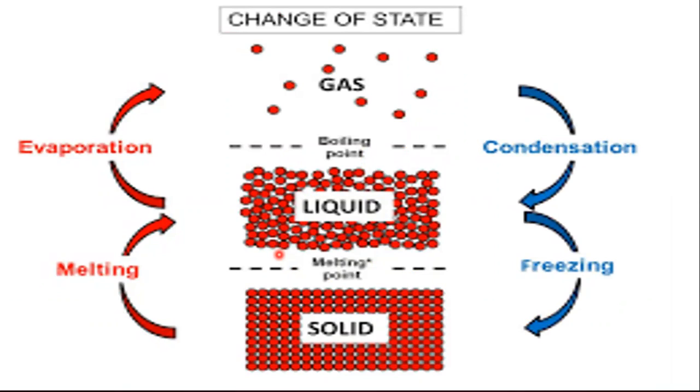This diagram is also for that, but here we have one more additional point: for the conversion of liquid to gas, we have the boiling point, and for conversion from solid to liquid, we have the melting point. The difference between evaporation and boiling is that boiling has a fixed temperature, but evaporation can happen at any temperature. I mean, the melting point has a fixed temperature, but melting can happen at any temperature. This is the topic that we have already done, and it was just a revision.